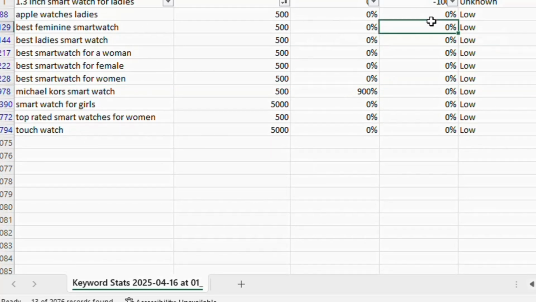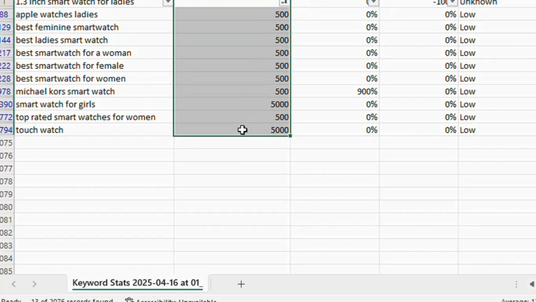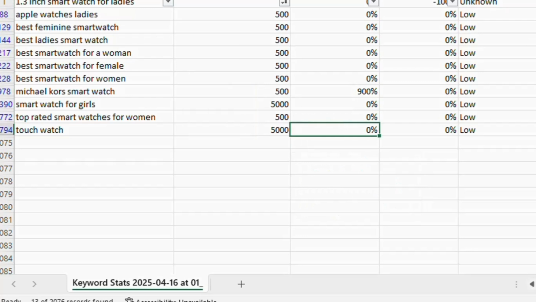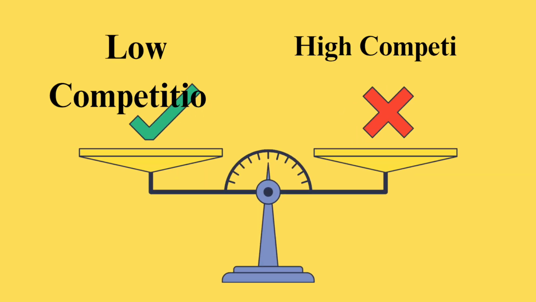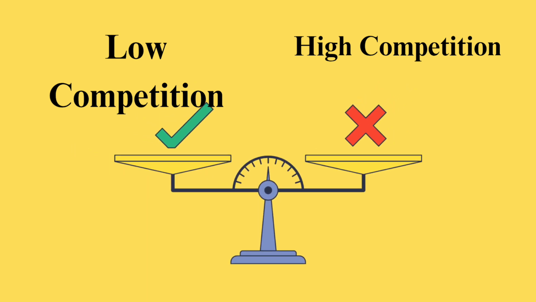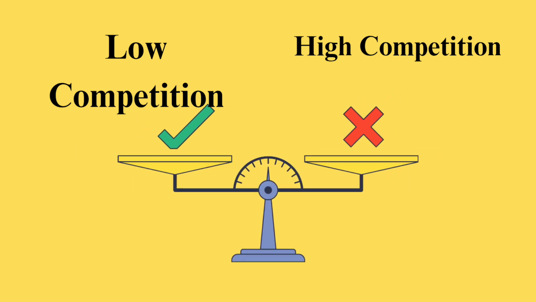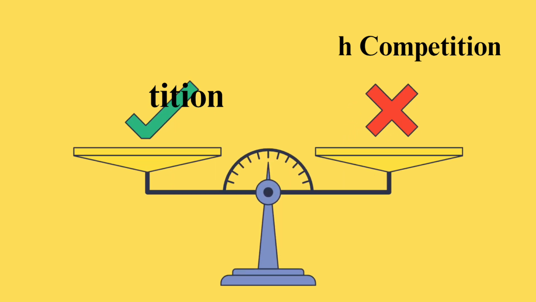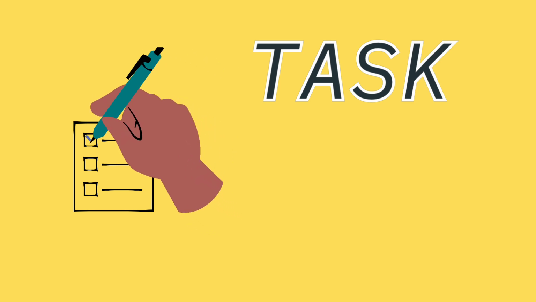Their monthly search volume is good, the year to year change is also good, and the competition is low. They are perfect keywords for me. I will work on them, and I will get the best results for them. And guys, here is a tip: just remember, if the monthly searches are low but the competition is also low, then just go with the low competition. Never choose high competition keywords.